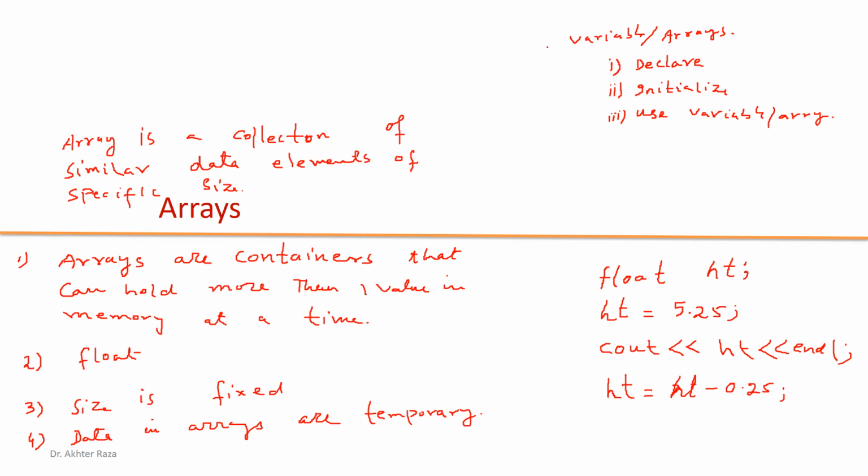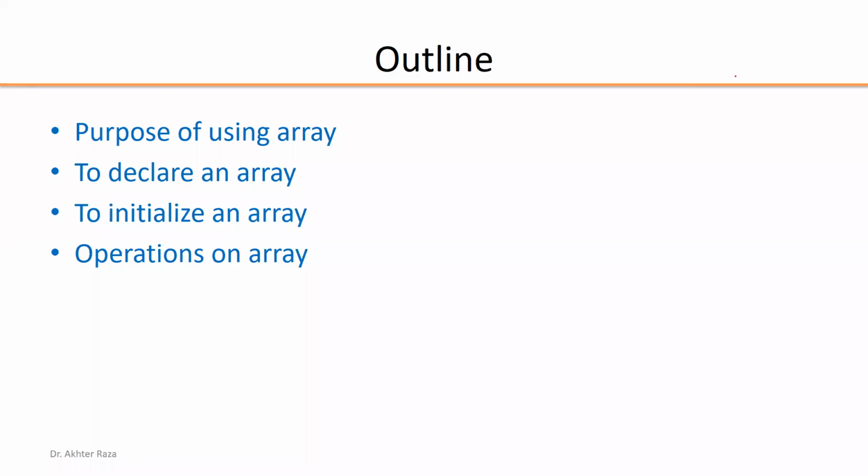So as a conclusion, the definition of array is a collection of similar data elements of a specific size. Now, what we have to learn in this chapter: the purpose of using array, how to declare the array, how to initialize the array, operations on the array, and how to use the array in a computer program. So this is the outline of this presentation. We have to make a few programs regarding arrays.